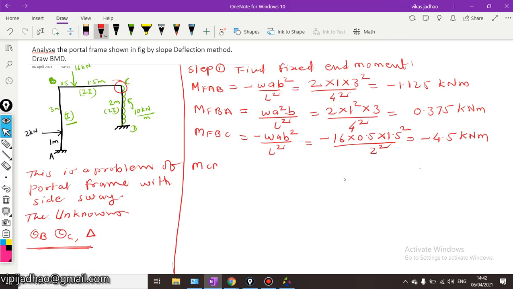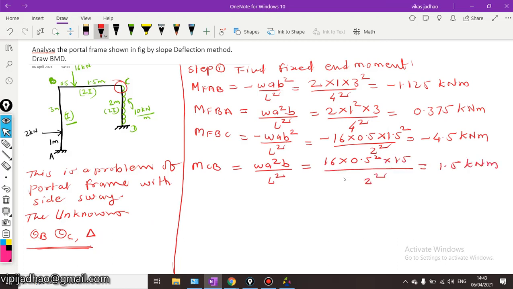MFCB will be equal to, again the formula is WA square B divided by L square. So this is equal to 16 into 0.5 square into B is 1.5 divided by 2 square. So this is equal to 1.5 kilonewton meter.